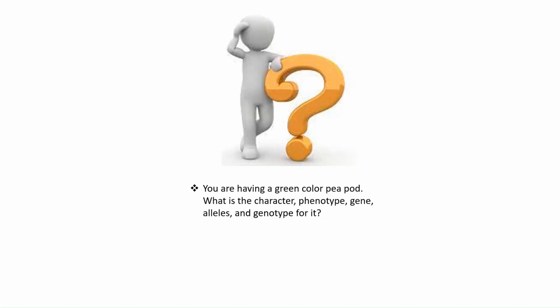Now, one question from my end for you all. You have a green color pea pod. Now, tell me what is the character, phenotype, gene, alleles, and genotype for it. Do let me know in the comment section.